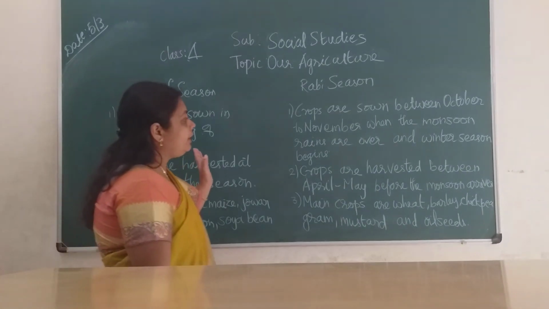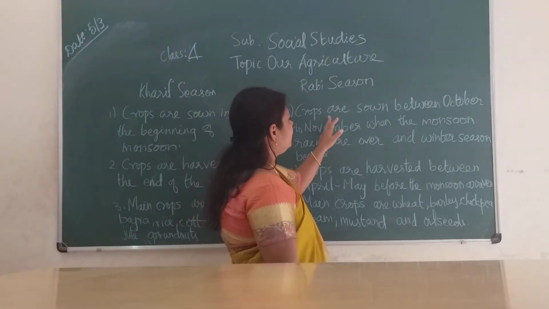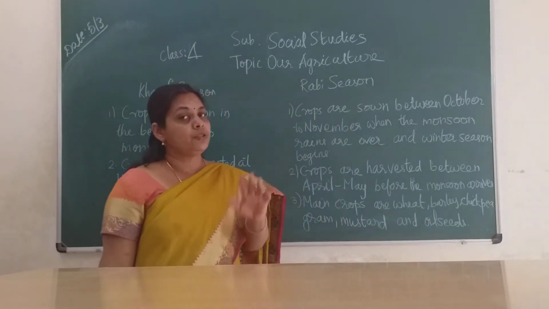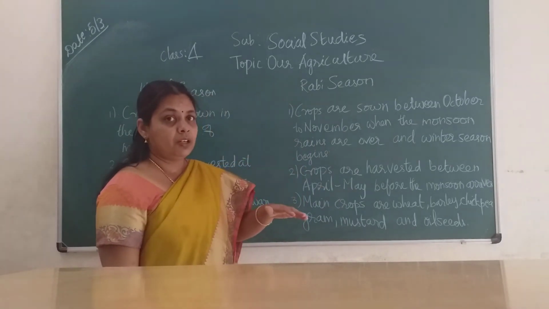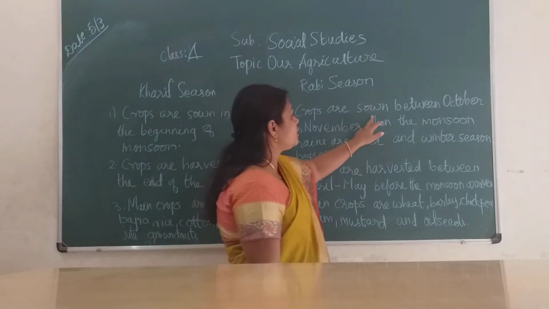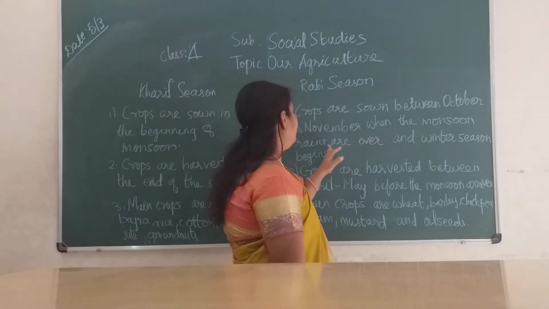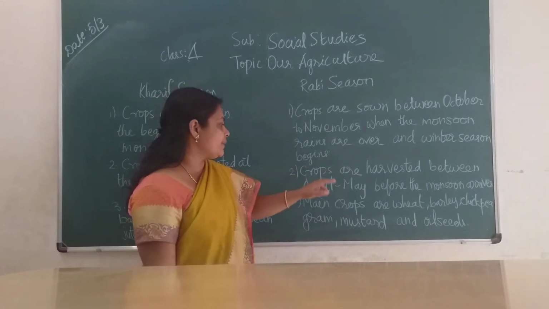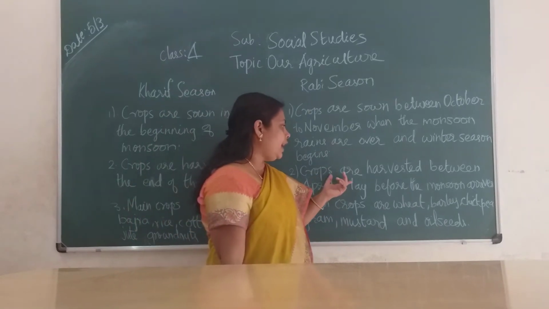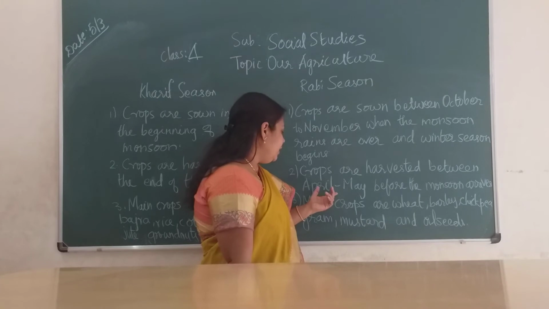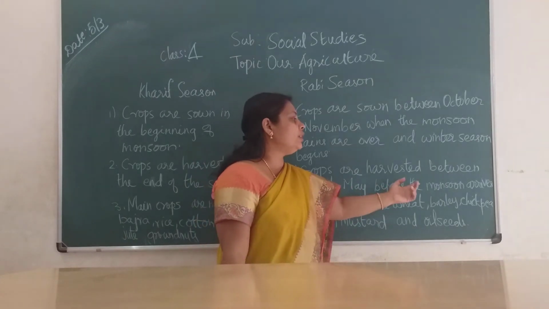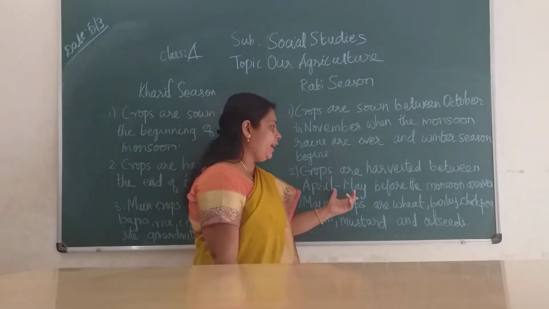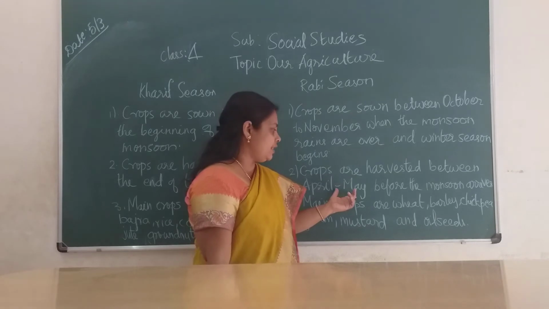The next one, coming to the Rabi season. Rabi season crops are sown between October and November. I told you, June to September is the southwest monsoon. After the monsoon gets over, the crops are sown between October and November, when the monsoon rains are over and the winter season begins. They harvest these crops between April and May, before the monsoon arrives.